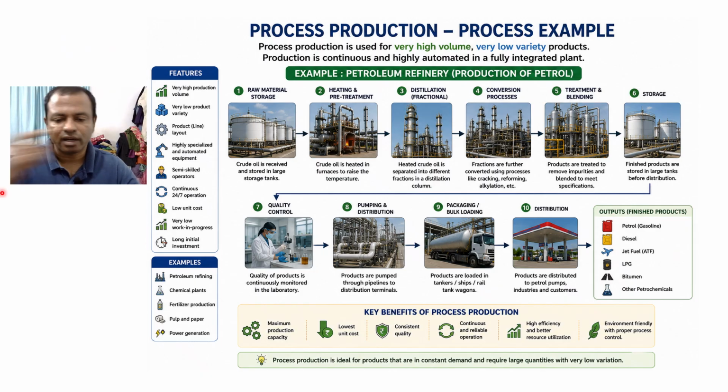So here in this figure you can see one process production, a petroleum refinery.